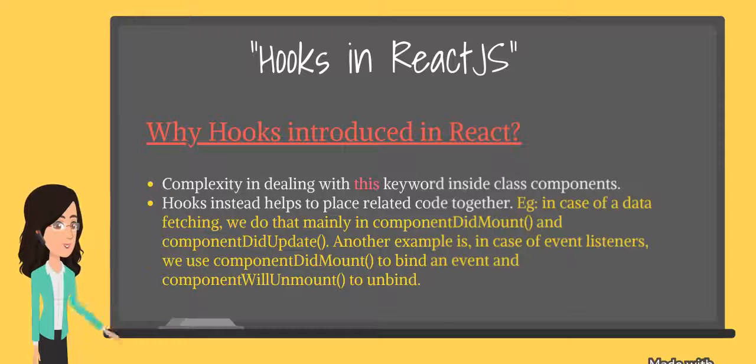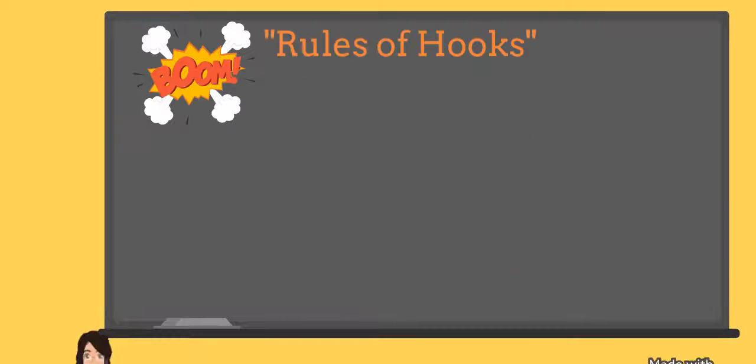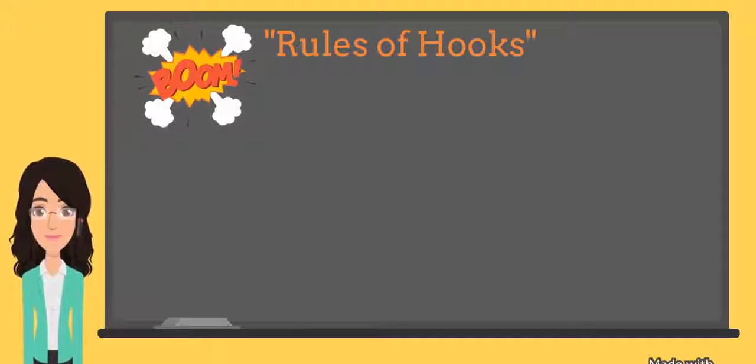Another reason is that there is no specific way to reuse stateful component logic, even though higher-order component and render props patterns address this problem, they ask for modifying the class component code. Hooks allow us to share stateful logic without changing the component hierarchy. And the last reason is that in a complex class component, related code is scattered across different lifecycle methods. So hooks instead help to place related code together.